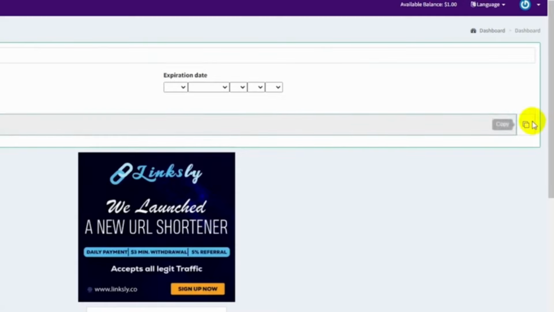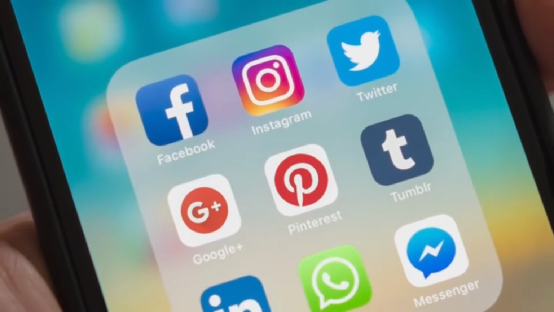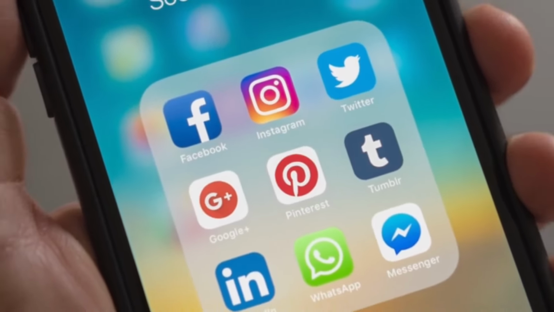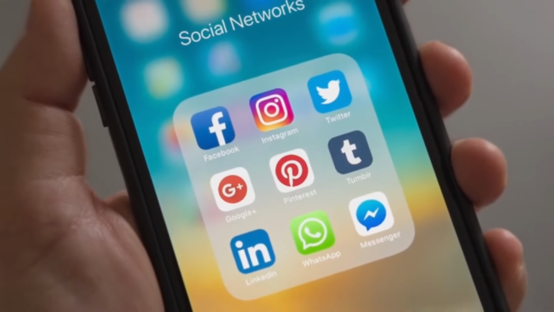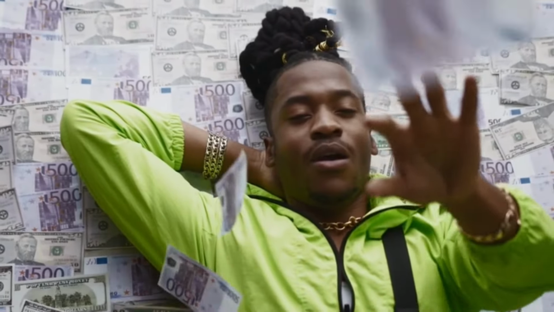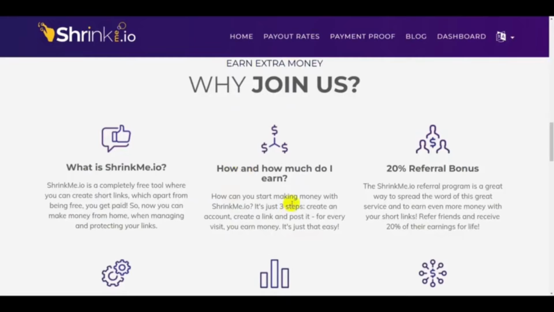In order to make money, the YouTube views must be due to us. We must spread this link on as many platforms, forums and various pages with games as possible, so that the more people will access this video from our link, the more money we will make. As it says on the main page, for every visit you earn money, so the more visits, the more money. But what can we do to have more visits?